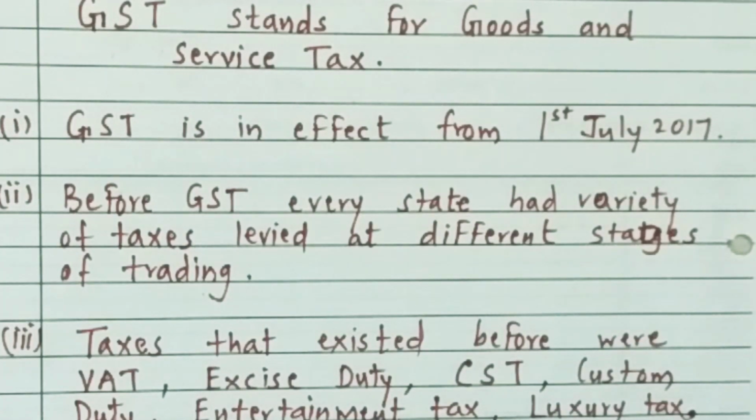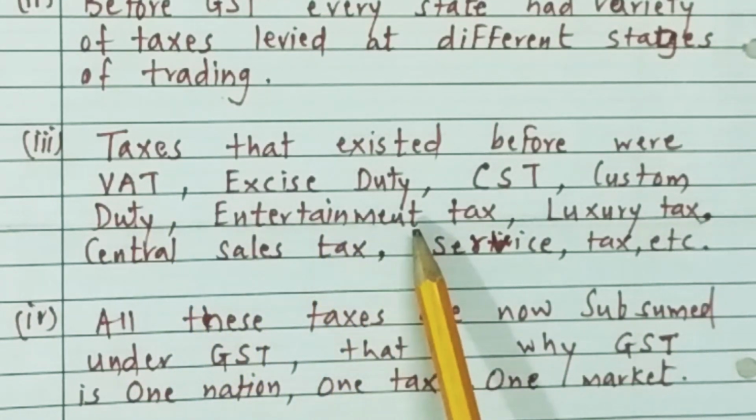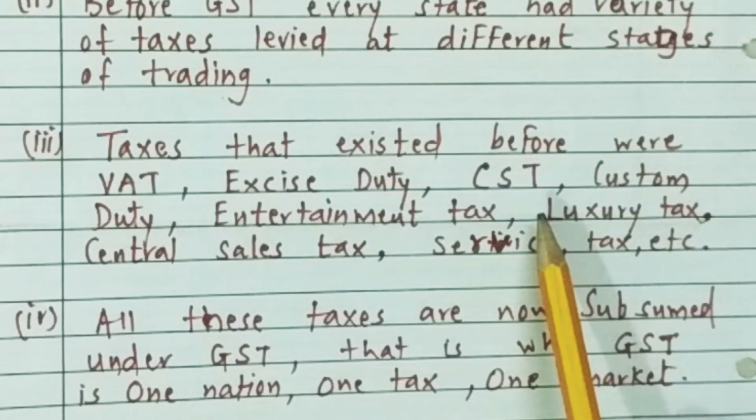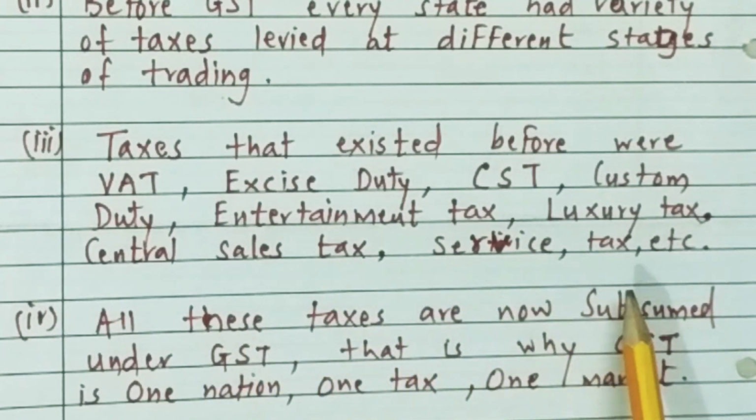Before GST, every state had varieties of taxes levied at different stages of trading. Taxes that existed before GST were VAT, that is value added tax, excise duty, CST, central sales tax, customs duty, entertainment tax, luxury tax, service tax, and so on.